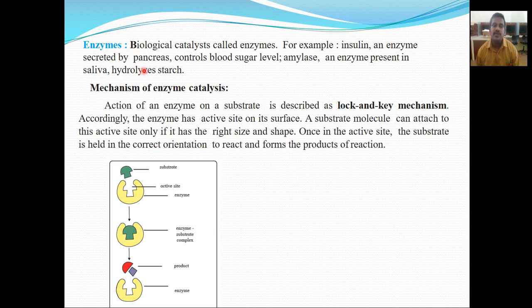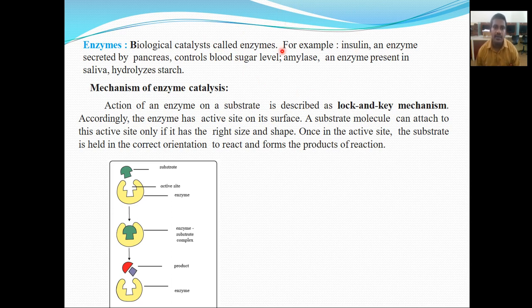The next important point is enzymes. Enzymes are also composed of proteins. Enzymes are biological catalysts, which increase the rate of physiological reactions.